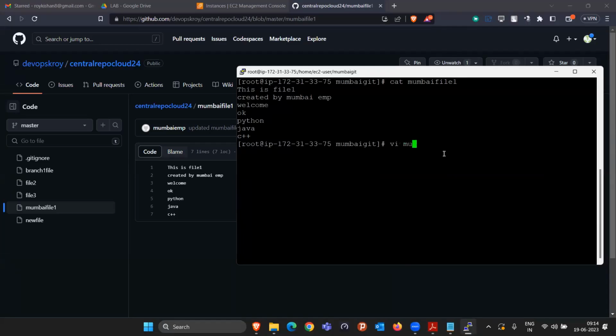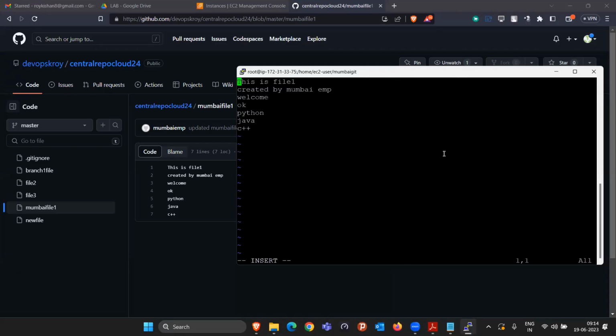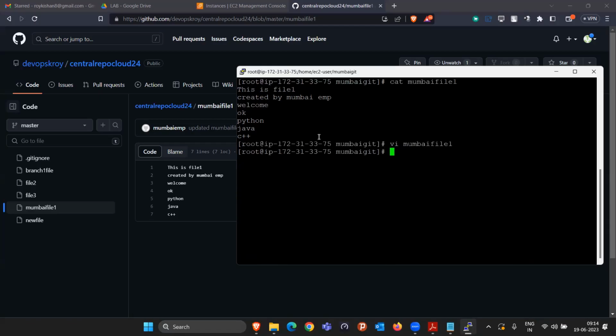So again, I am going inside the Mumbai file one. This time I want to make changes inside this file itself. Like in place of welcome, somebody wants me to write just bye, something like this. So I changed just one line from welcome to bye, and this was the requirement. And I simply saved this file, and I am going to commit it also. So git add, git commit -m, modified,